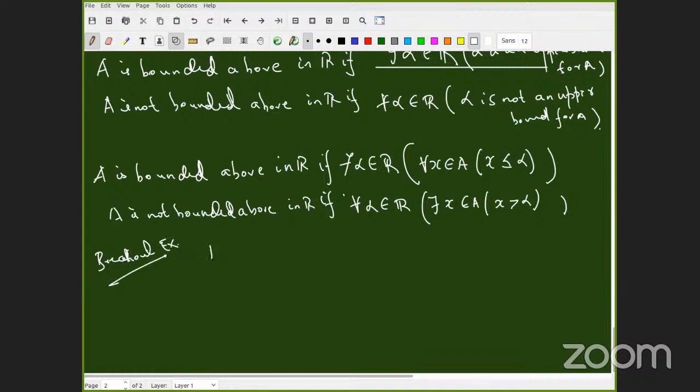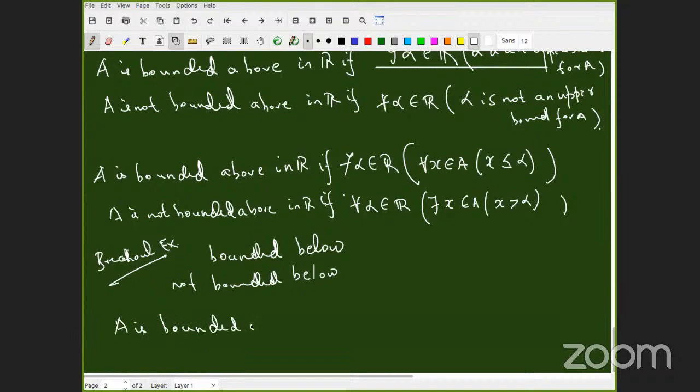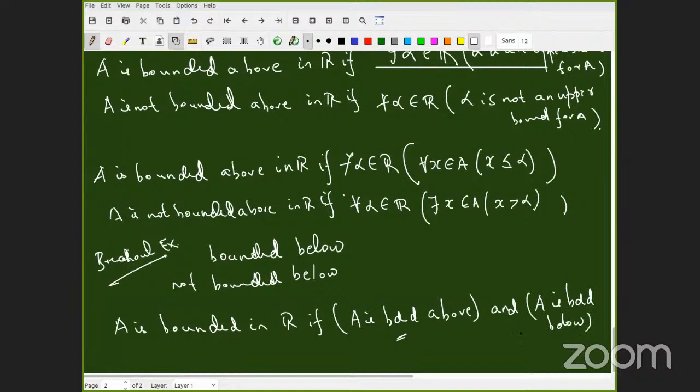Okay. What about bounded below? Not bounded below. All those things, do it. When A is a bounded set, A is bounded in R if A is bounded above. I am using short notation now. Bounded above and bounded below, but let's write two statements. A is bounded above and A is bounded below. So what is it when A is not a bounded subset?